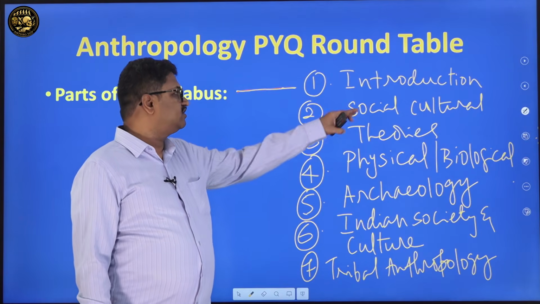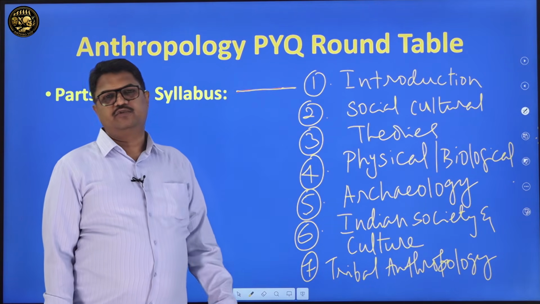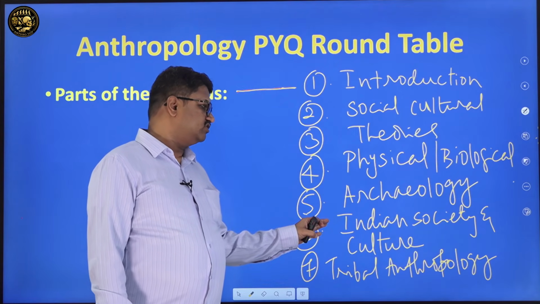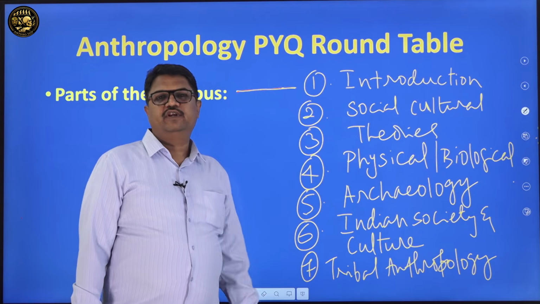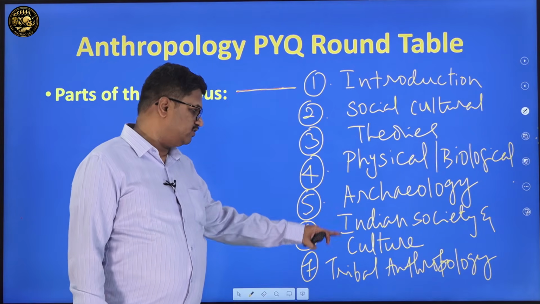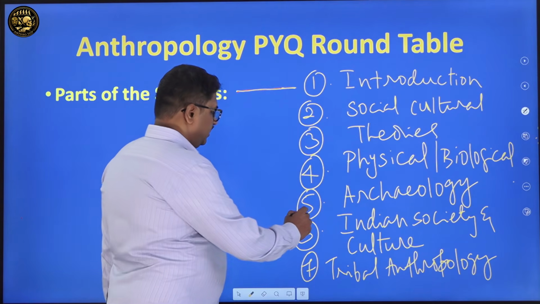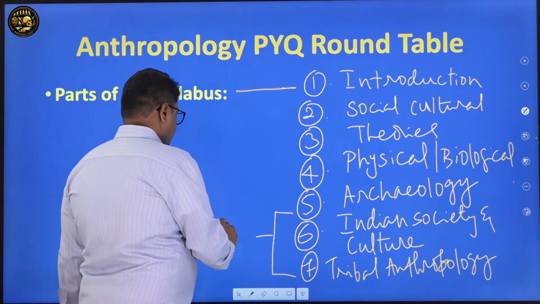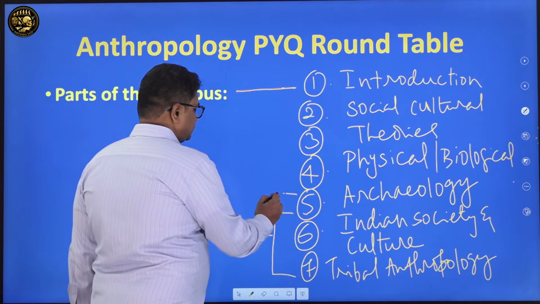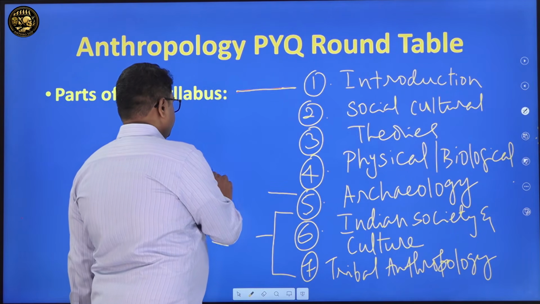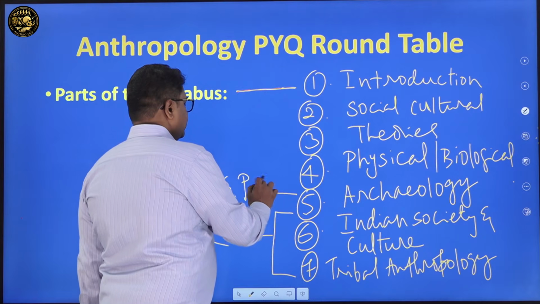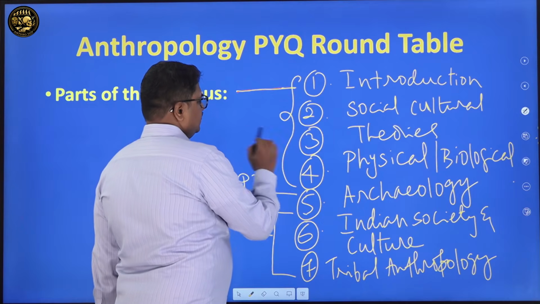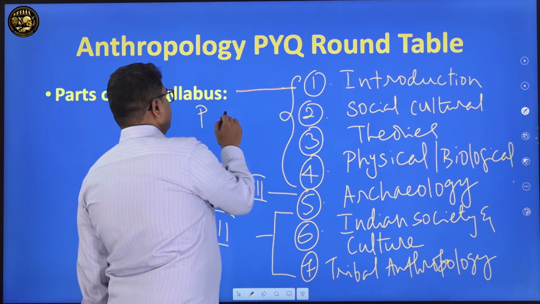So mostly the first 3 are called the social cultural dimension. The second one is physical or biological. Third is the archaeological part. Fourth is the Indian society, and this is actually paper 2, Indian society and tribal India. So these 2 parts, Indian society and tribal India, come under paper 2. And archaeology bridges the two, it has combined content in paper 1 and paper 2. But most of these parts belong to paper 1.